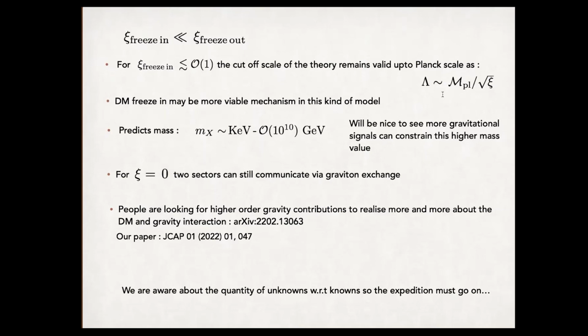Of course, people have looked for gravitationally produced dark matter due to the background fluctuation. People are looking for the non-minimal coupling with the dark matter. Recently, I have seen a manuscript where they also included a higher order curvature term like R squared in the action. If you're interested, you can of course see our paper. This is the reference. The last line is that we are, of course, aware of the quantity of our knowns and unknowns. So this expedition must go on. Thank you.